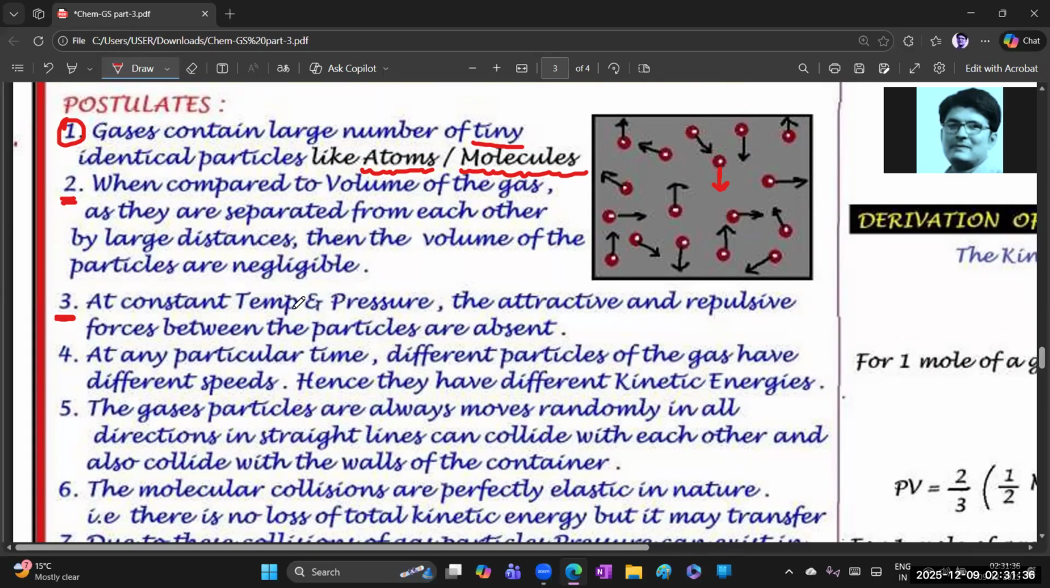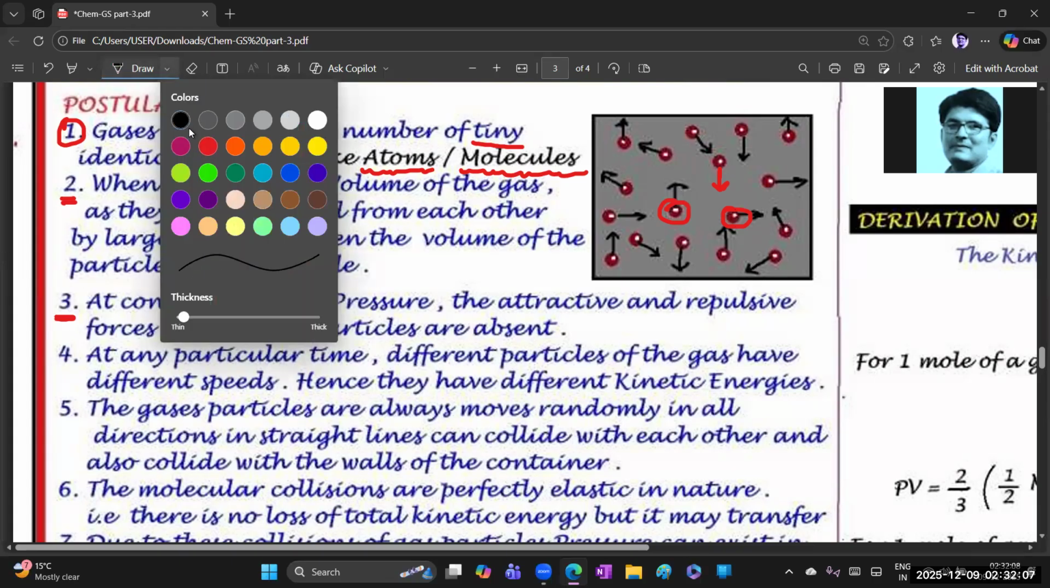Once again, when you take temperature and pressure constant, whenever you take it at constant temperature and pressure, the attractive forces as well as the repulsive forces, this gas particle and that gas particle are not going to be attracted to each other, and they are not going to repel each other either, when temperature and pressure are taken constant. Clear beta? Third postulate. Let's go to the fourth one.